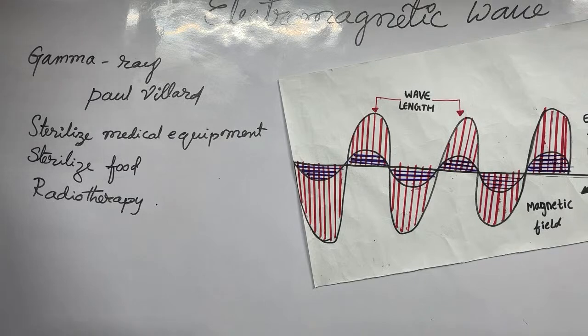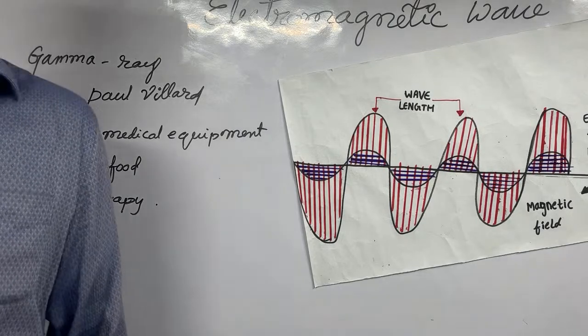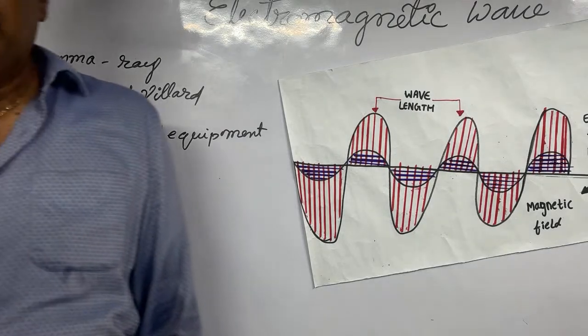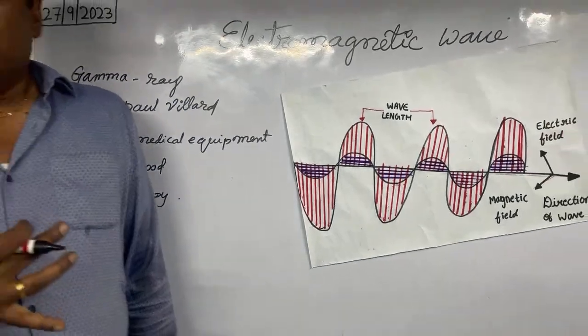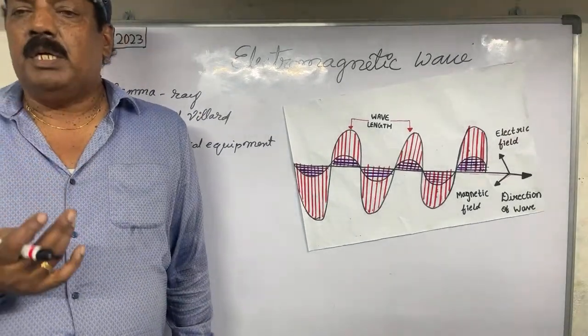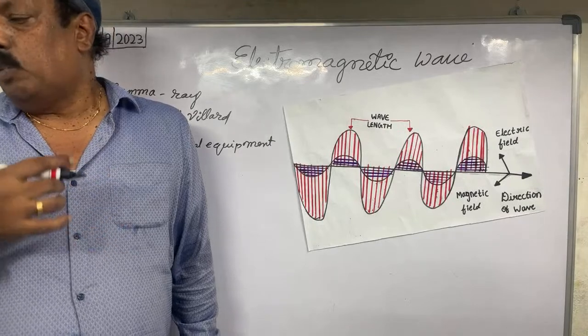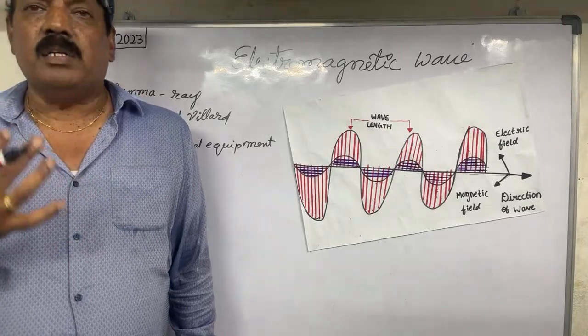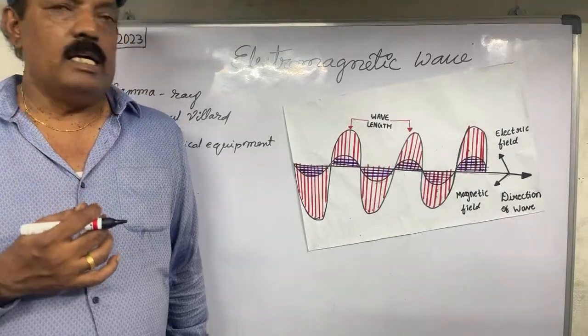So these are the 7 types of electromagnetic waves we have discussed till now. And in part 2, I will come back with p orbital, d orbital, Bohr's model, Sommerfeld's model and other quantum numbers and so on.